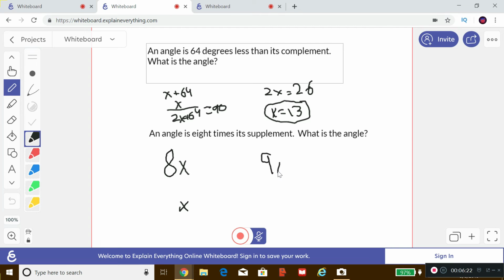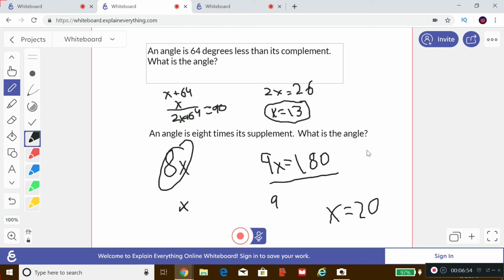9x equals 180. Everybody understand that, right? Because those are the two angles, 8x and x. So then we just divide this by 9. And then we have x equals 20. And we're tempted to just write 20 as our answer, but no, that is its supplement, right? Because remember, the angle we're looking for is 8x, so we just multiply 20 times 8, we get 160.